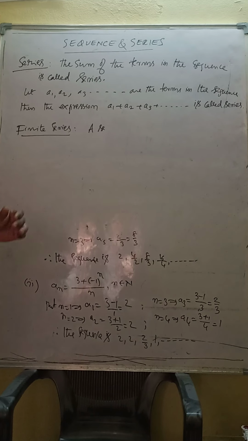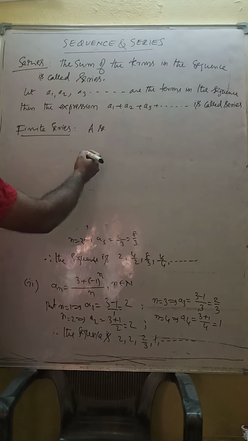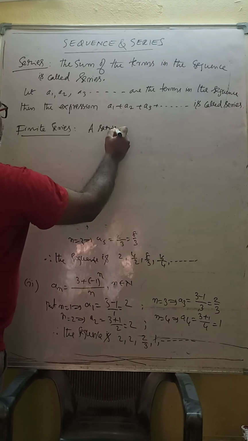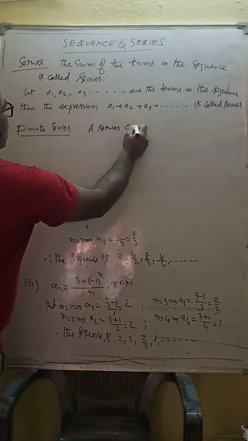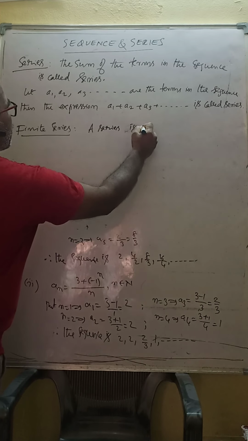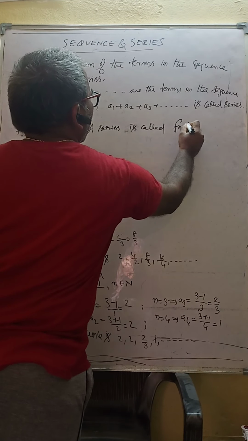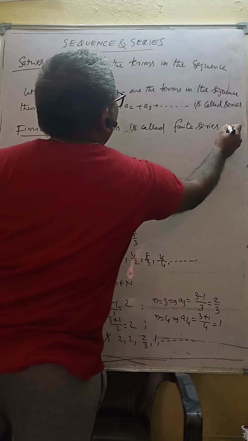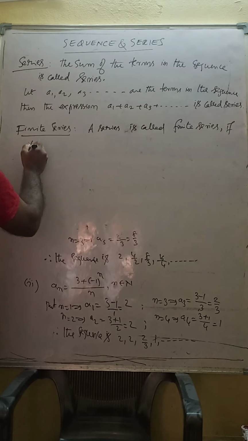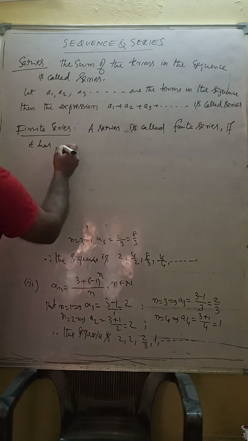Infinite series means the series which contains infinitely many terms. Now, a series is called a finite series if it has a finite number of terms.